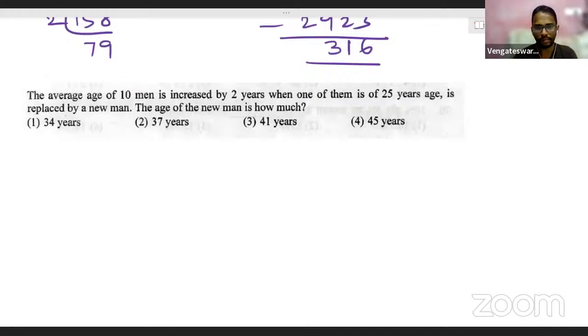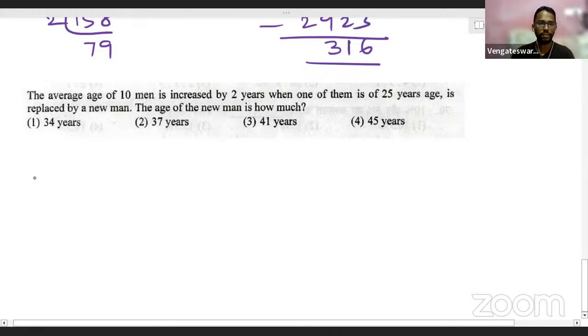Okay. All right. Let's try out this problem. Now we have to clearly understand this question. This is based on average. The average age of 10 men is increased by 2 years when one of them who is of 25 years age is replaced by a new man. Then what will be the age of the new man? Such a nice question.